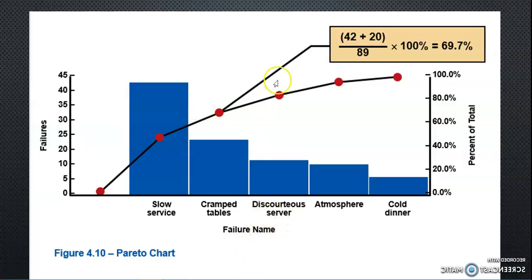And the rest, if you see the rest of them, discourteous server, atmosphere and cold dinner, have no more stronger impact on the business as these two do. So we are going to resolve them first. Now I will tell you how to create the cumulative frequency in Excel.